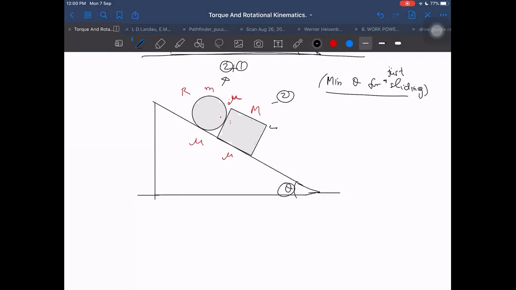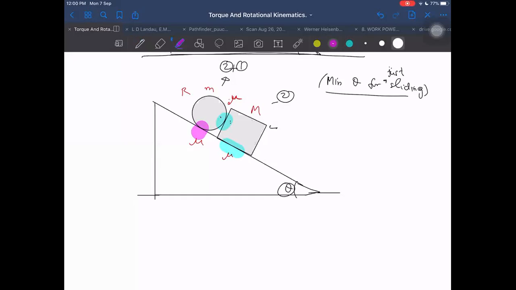That means we should take the maximum condition of equilibrium. We should take the condition that it is just in equilibrium, but at the same time, here and here there will be sliding. And here it will be pure rolling. In this red place, it will be pure rolling only. But in the blue places, it will be sliding.